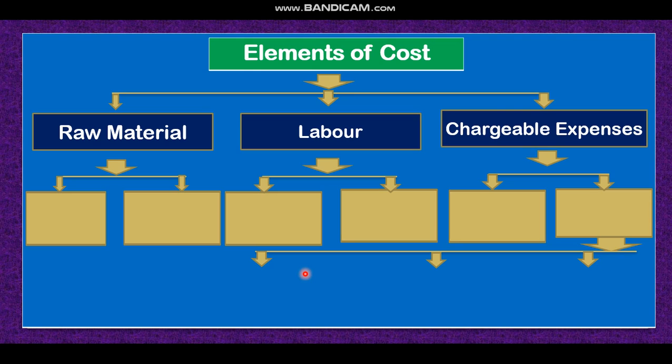Dear student, now raw materials are of two types. Number one, direct raw materials. Number two, indirect raw materials. Direct raw materials are the materials which are directly related with production. Indirect raw materials are indirectly related. The earlier example I gave you, paper for making books, is direct raw material. On the other hand, color may be the indirect raw material for making books, because for making the cover different types of color may be used, so that is indirect raw material.